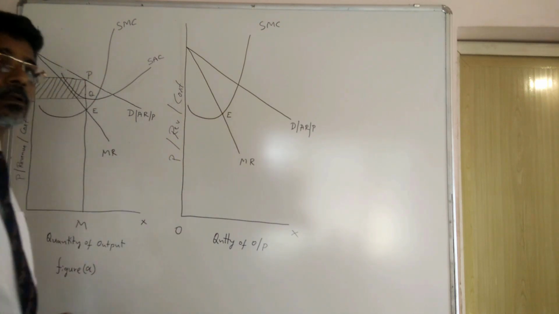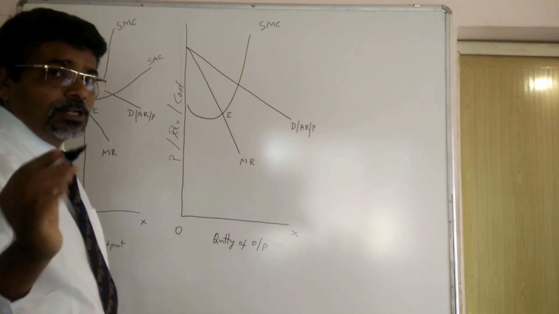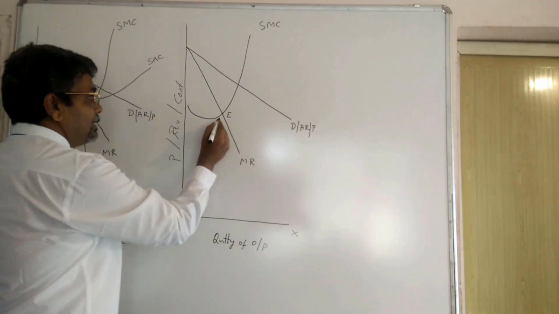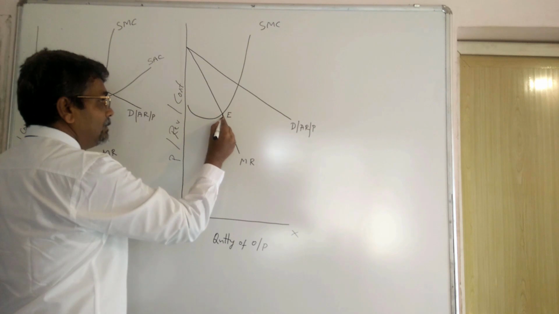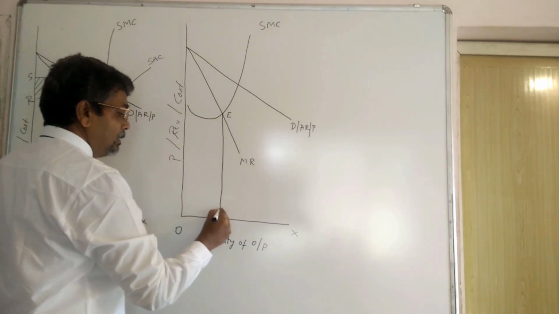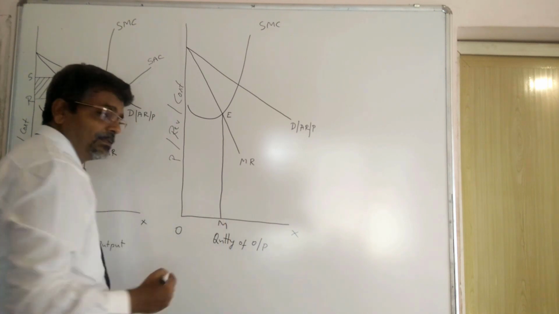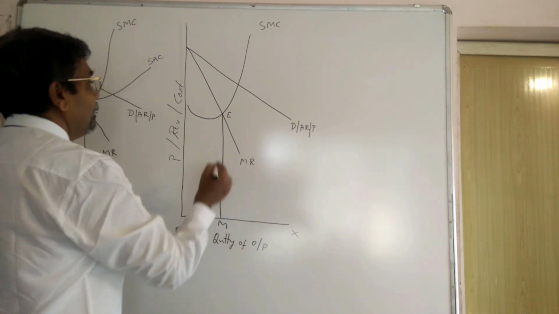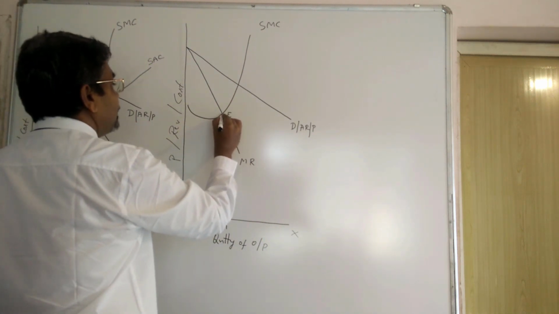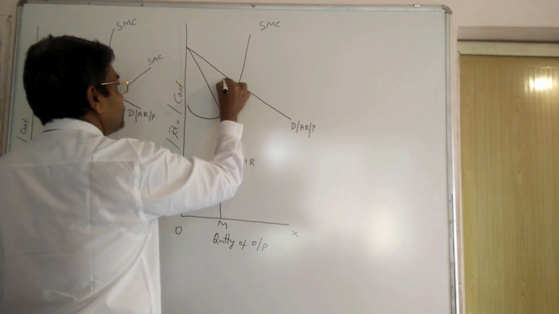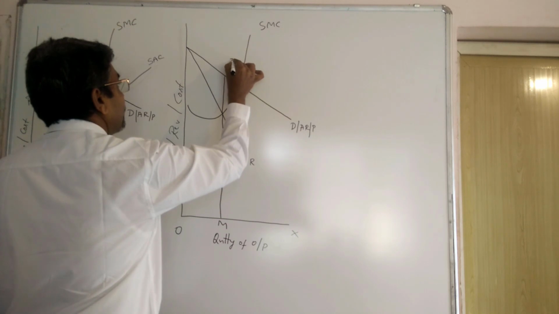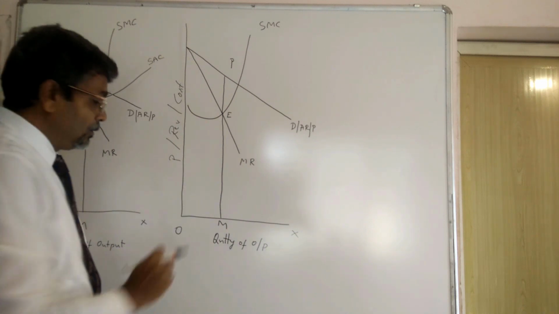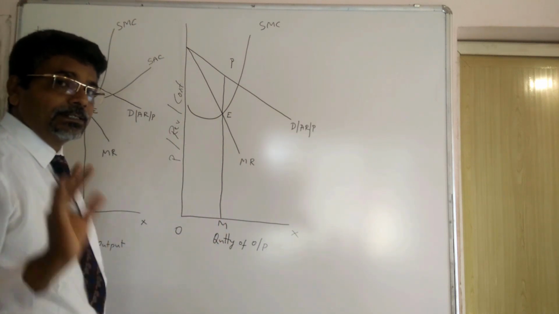Here, the monopolist is going to determine the output. What is the output? Let us see. So he got the output at the point where the MR curve touches the MC curve, that means where MR is equal to MC. OM quantity of output is determined by the monopolist here. And the price is determined like this now. The price P is determined. Then PM is the price. OM is the quantity of output determined here.